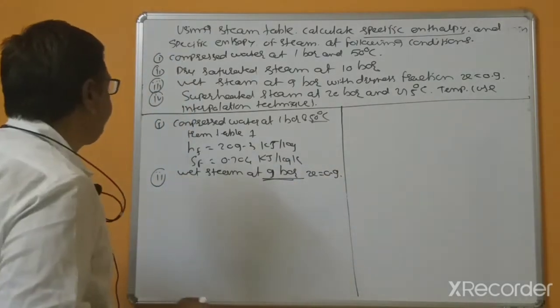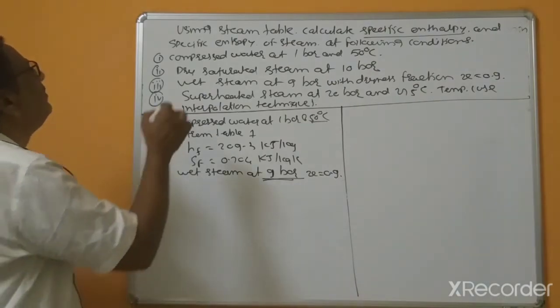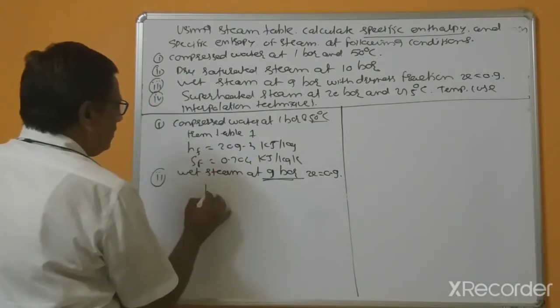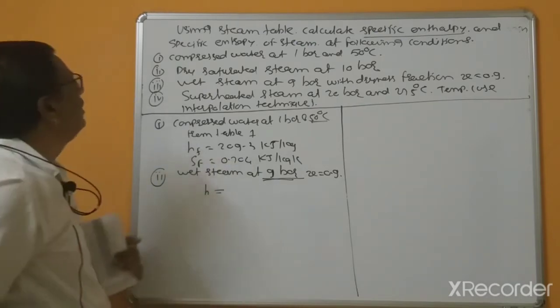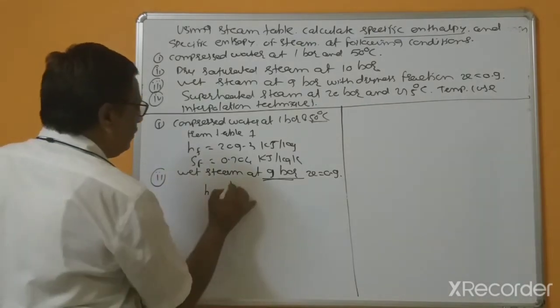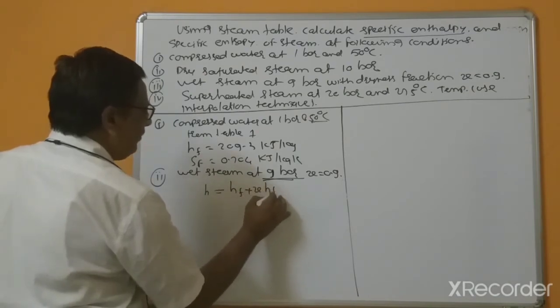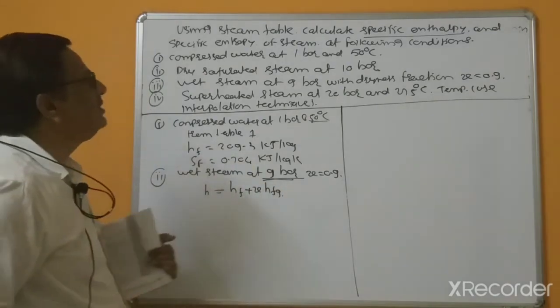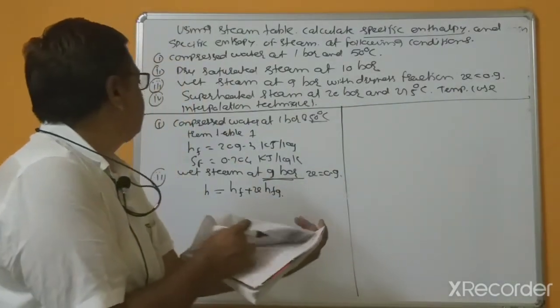This is clear. So what is to be calculated? Specific enthalpy. So specific enthalpy H equal to, now for wet steam we can use HF plus X into HFG, corresponding to 9 bar.